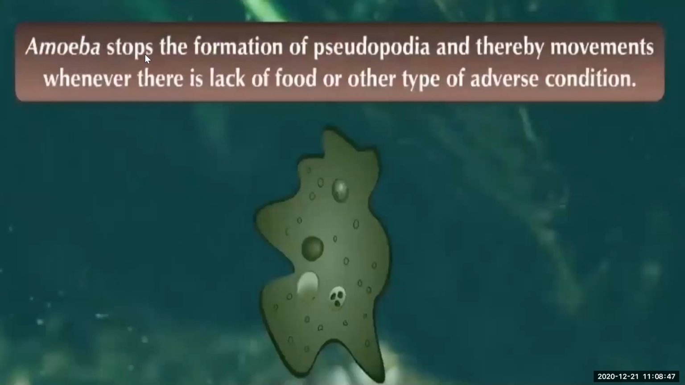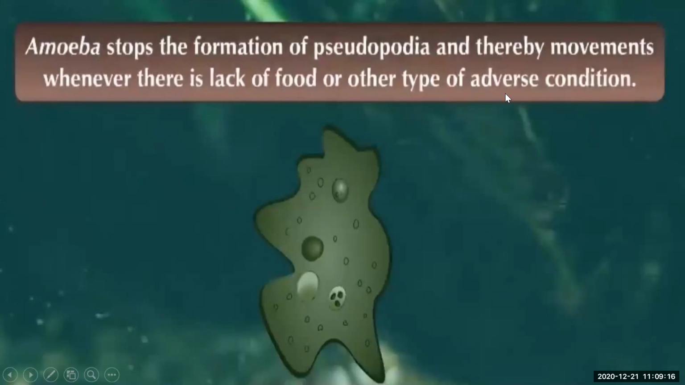See, amoeba stops the formation of pseudopodia and thereby movements whenever there is a lack of food or other types of adverse conditions. I told you what the pseudopodia are. Pseudopodia are the false feet of the amoeba. He extends his false feet to move in the water.